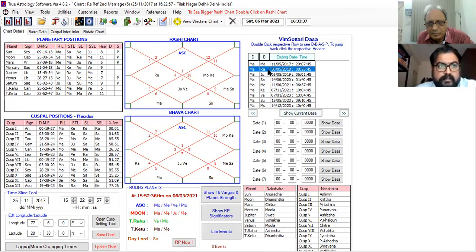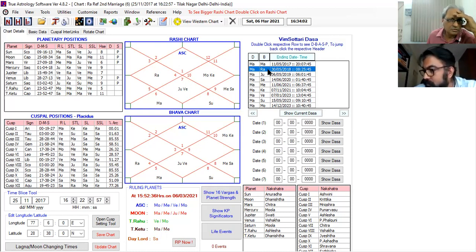Sir, Jupiter is in Rahu star, Venus sub and Moon sub. Rahu, oblique Moon, oblique Mercury. So Jupiter is in Rahu star. Rahu is there in 5. Rahu as the Moon is in 5 and 11, and Rahu as the Mercury is in 5 and 9. So there is a strong involvement of 5, 9, and 11.